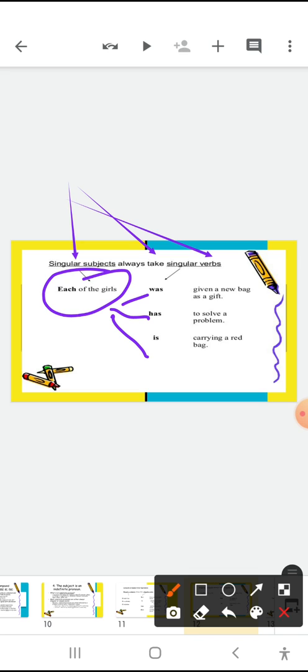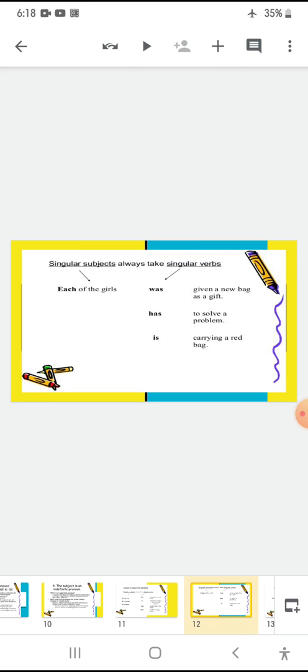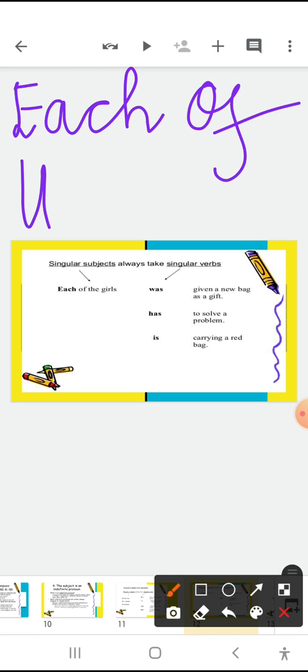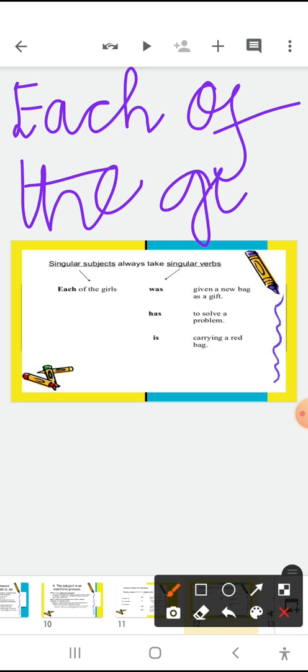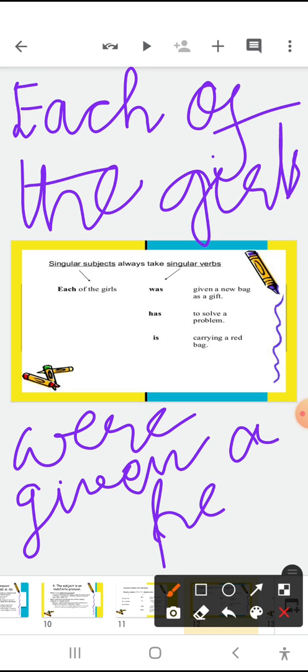If we write "each of the girls were carrying a red bag," can you say whether this sentence is correct or incorrect, children?